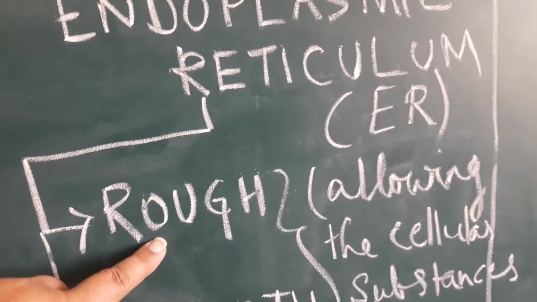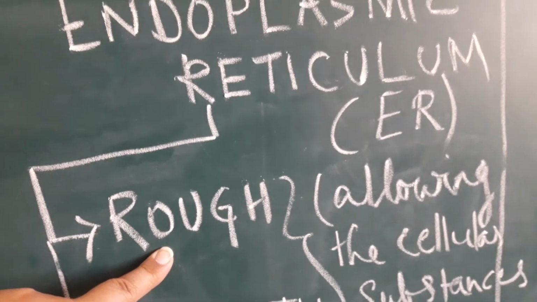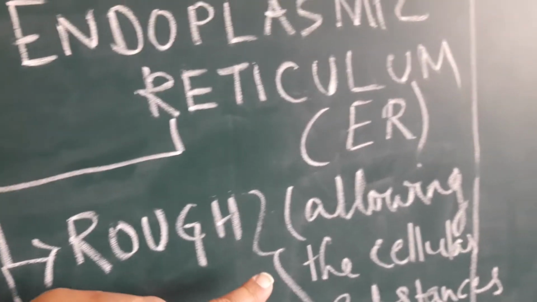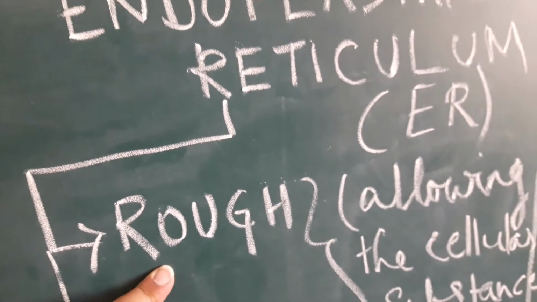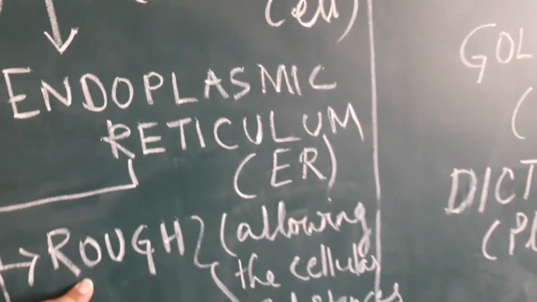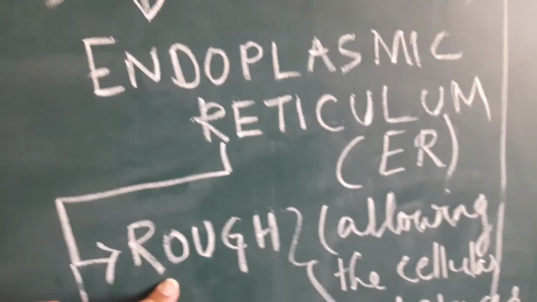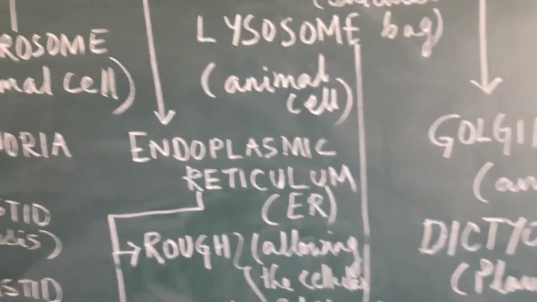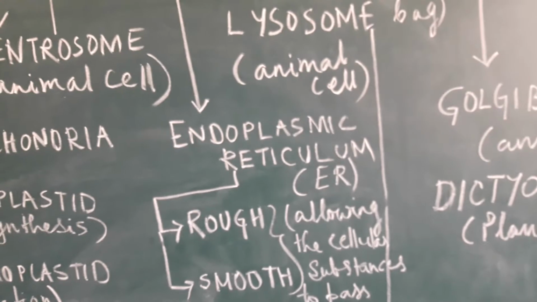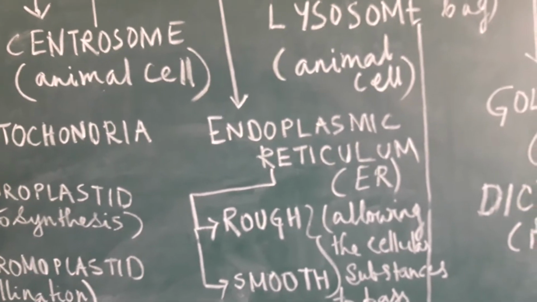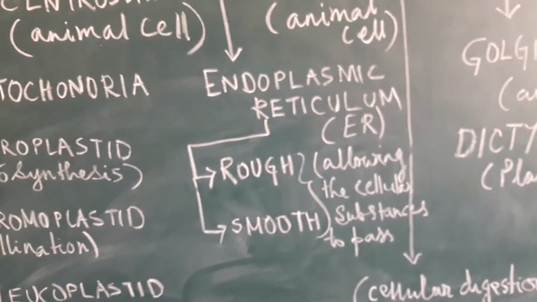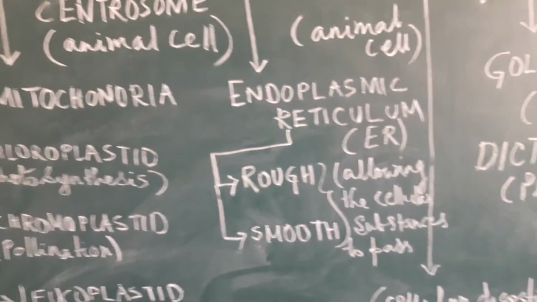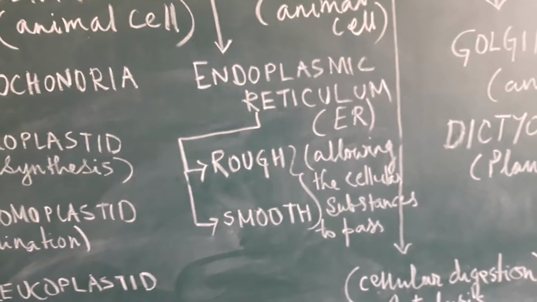Now when we see that the number of ribosomes is too many on the surface of this endoplasmic reticulum, then we name it rough endoplasmic reticulum, because they are granular structures and these granular structures remain scattered throughout this rough endoplasmic reticulum. But in smooth, we might see very few, or maybe it is negligible, it is not at all attached. So it is completely free from ribosomes.